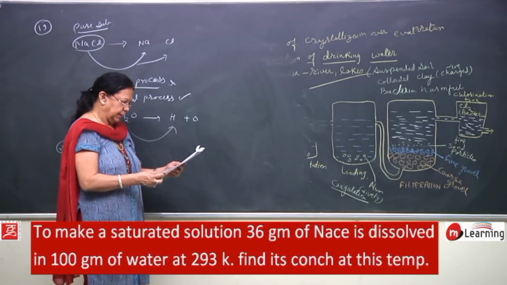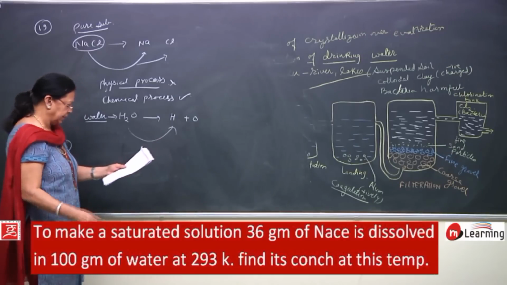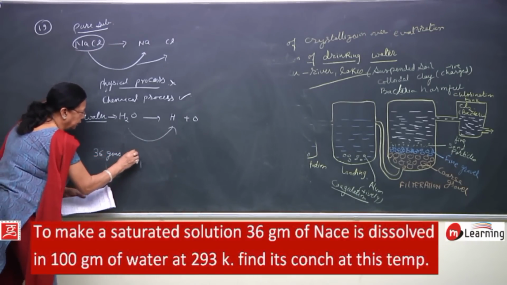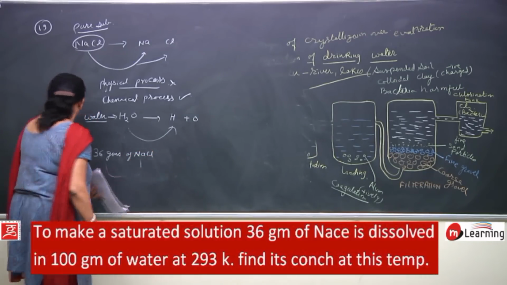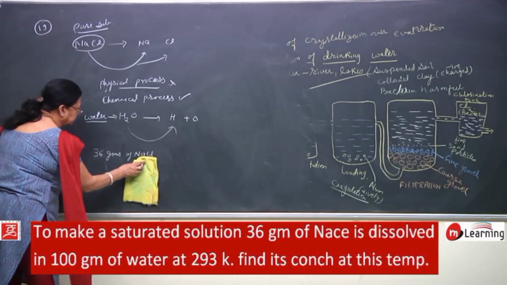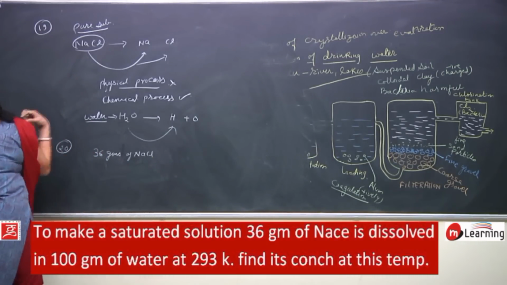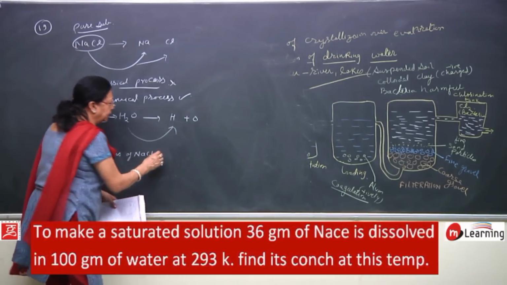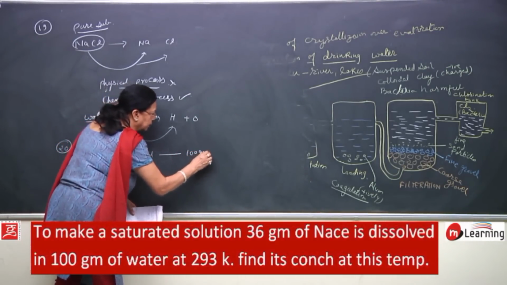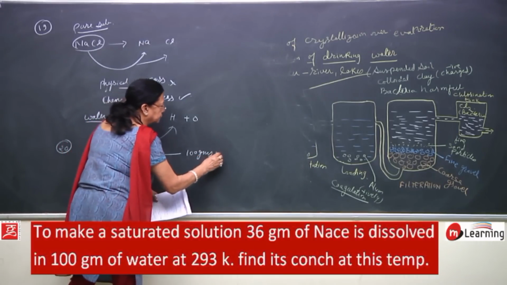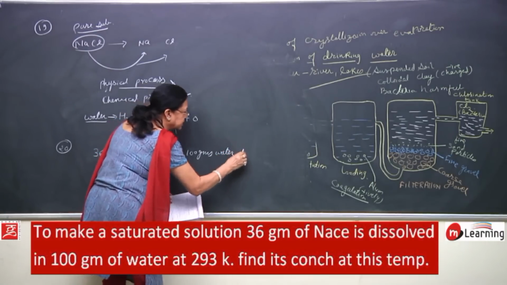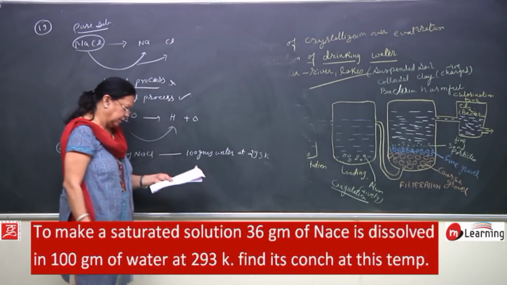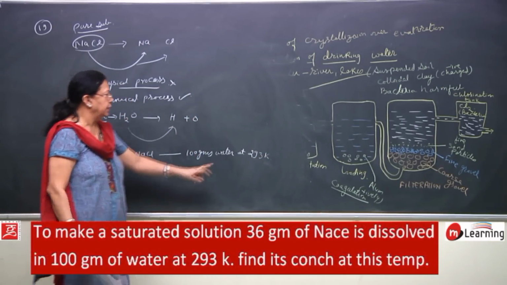To make a saturated solution, 36 grams of NaCl is dissolved in 100 grams of water at 293 K. Find its concentration at this temperature.